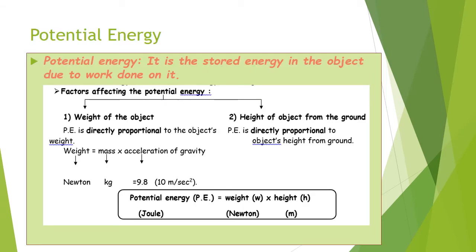What is meant by potential energy? It is the energy stored in an object due to work done on it. Factors affecting potential energy: Number 1, weight of the object. Number 2, height of the object from the ground. Weight is directly proportional to potential energy because by increasing weight, potential energy increases. So if I ask you to give reason: potential energy is directly proportional to the object's weight.